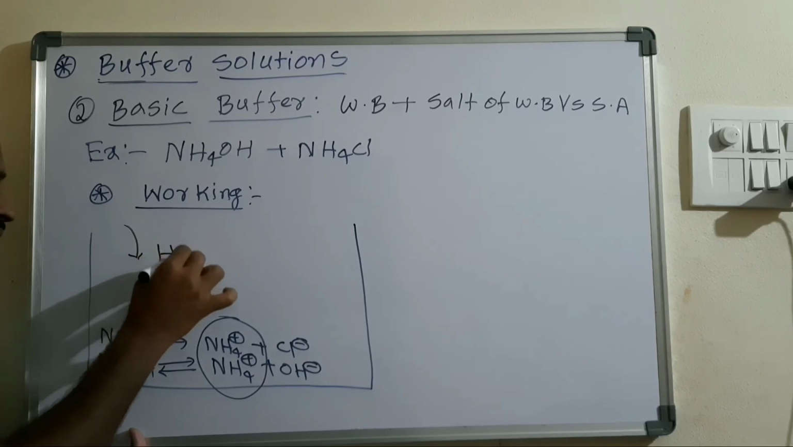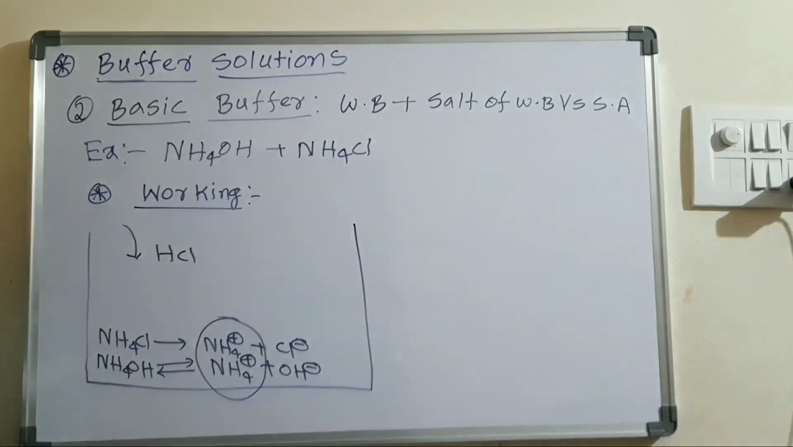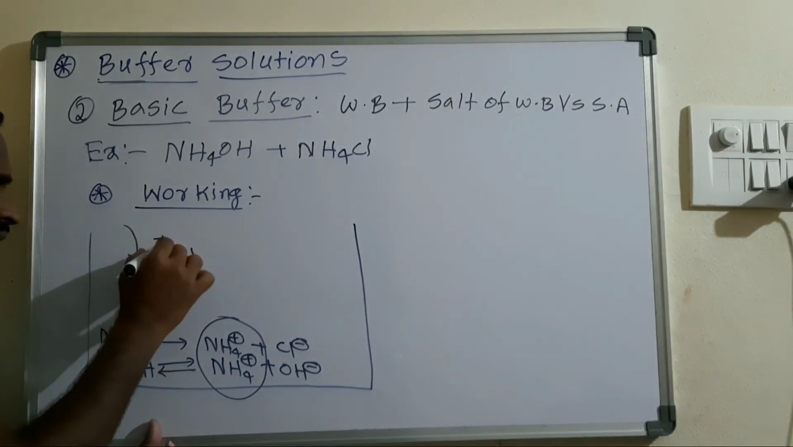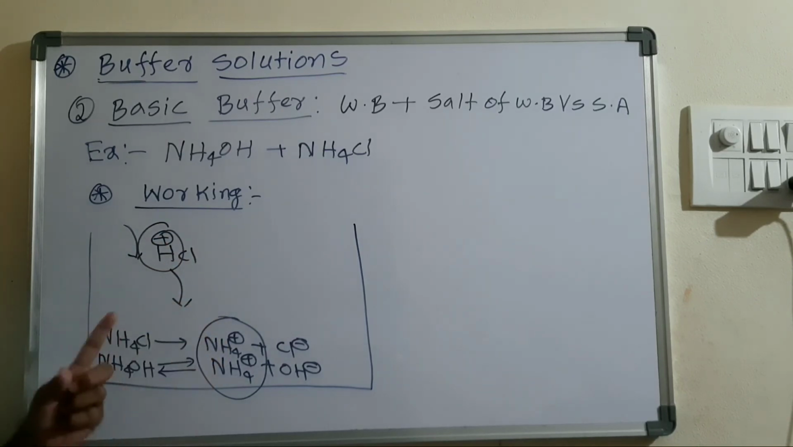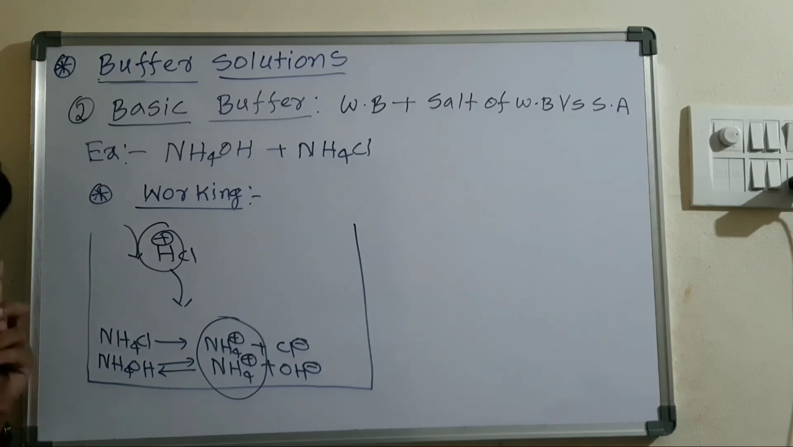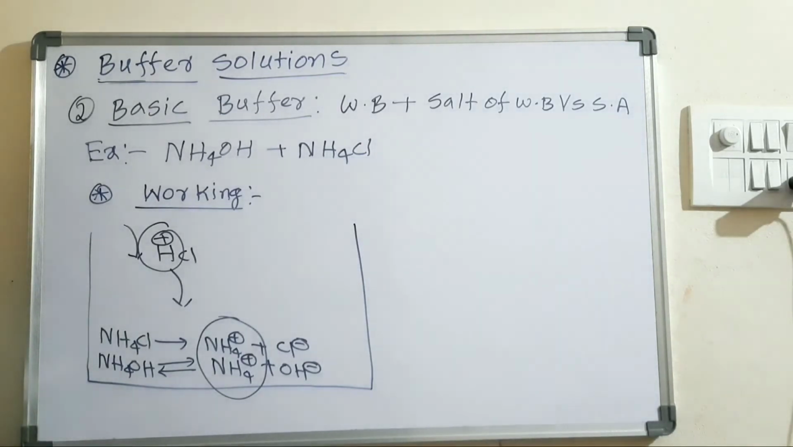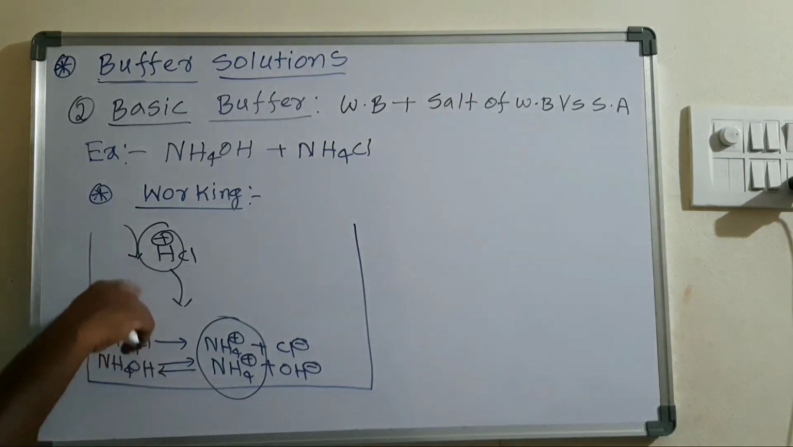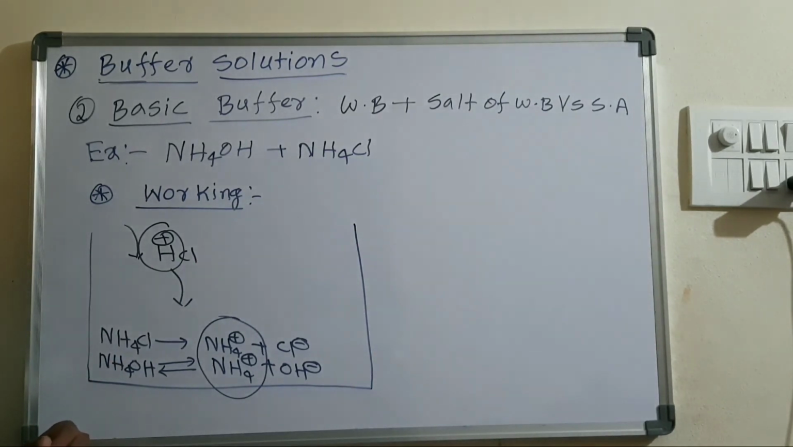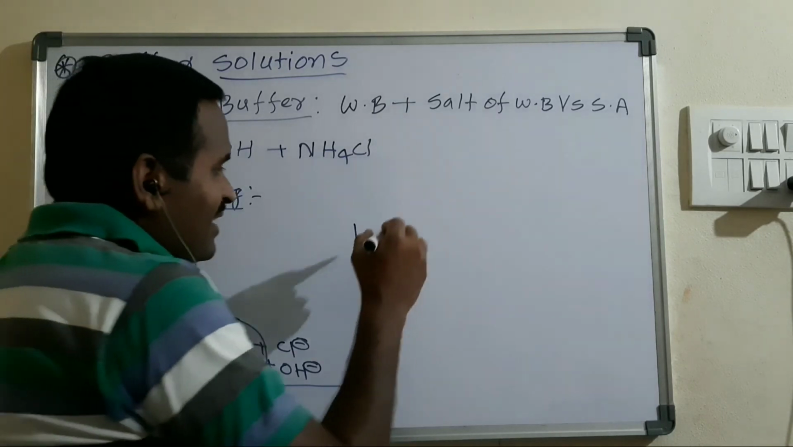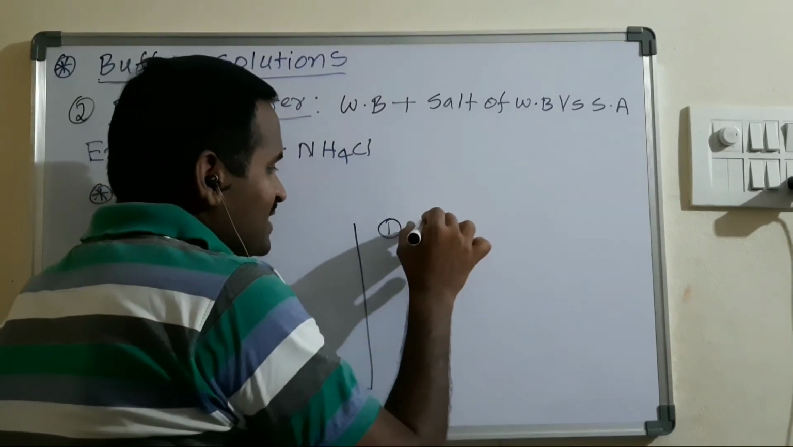First we'll add a strong acid. I am taking HCl as the strong acid. What happens? When this HCl is added, the H plus ions would affect the overall pH, because if the H plus ion concentration increases, it definitely affects the pH, right? So when we add the strong acid to this basic buffer, the strong acid produces H plus ions. These H plus ions will go and combine with the ammonium hydroxide.